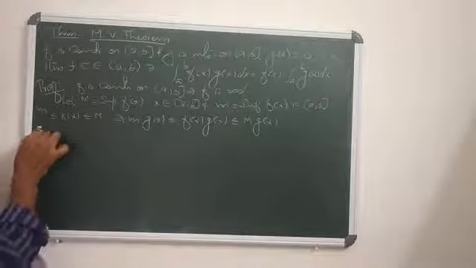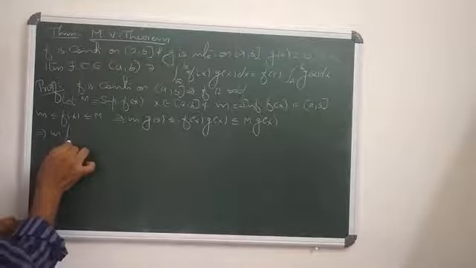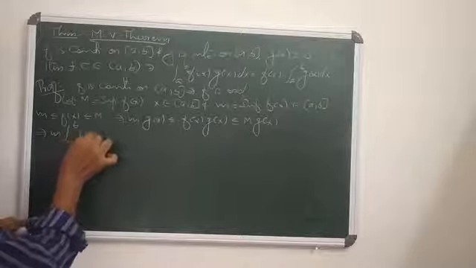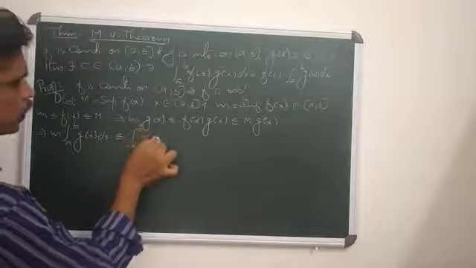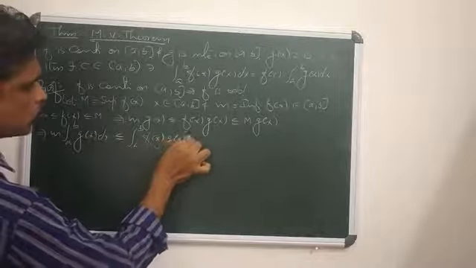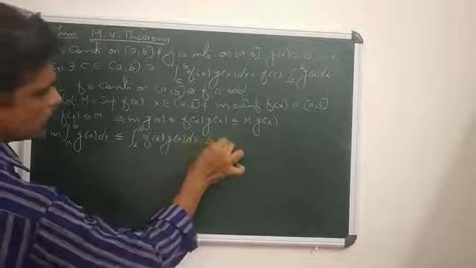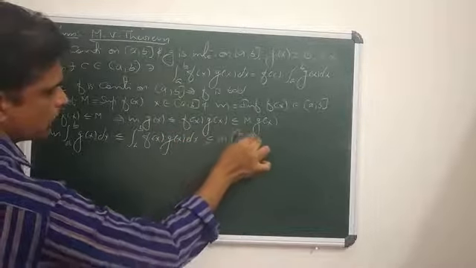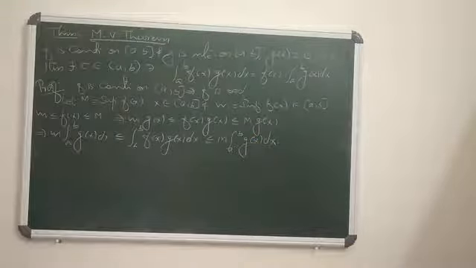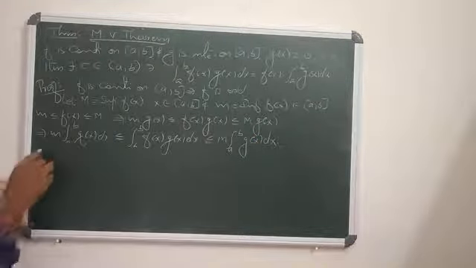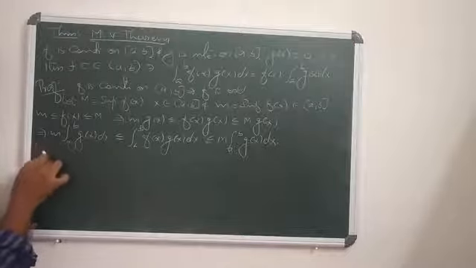So that means m times the integral from a to b of g(x) dx is less than or equal to the integral from a to b of f(x)g(x) dx, which is less than or equal to capital M times the integral from a to b of g(x) dx. (1) Enough? Okay. Now it is given g(x) ≥ 0.